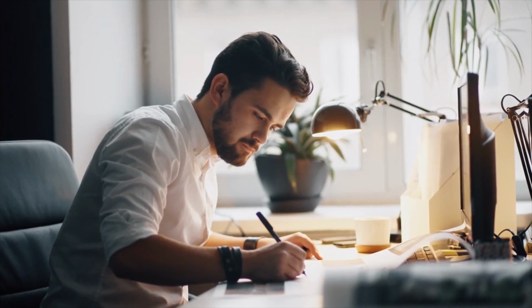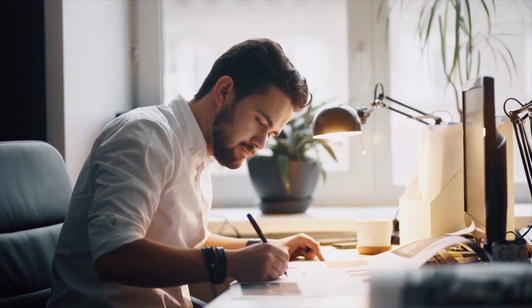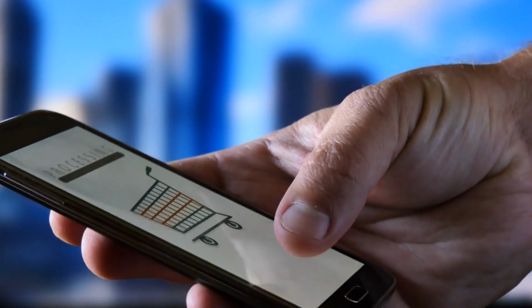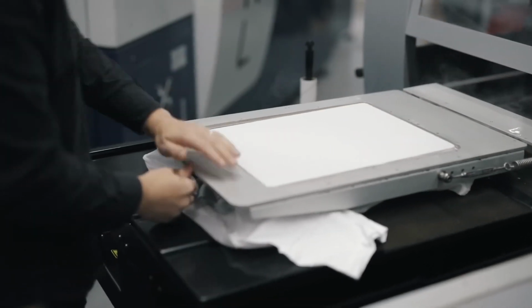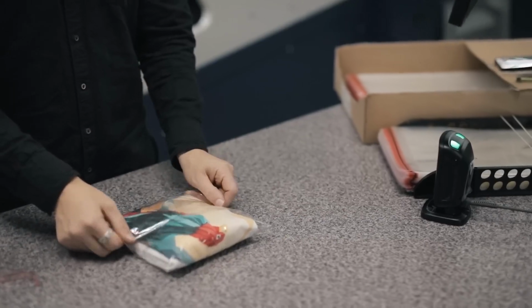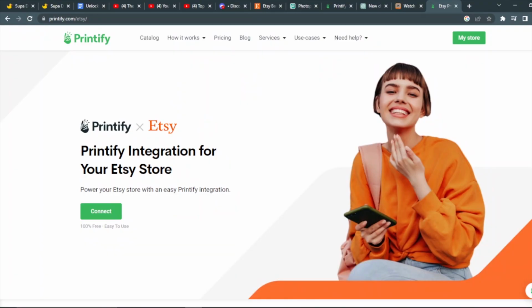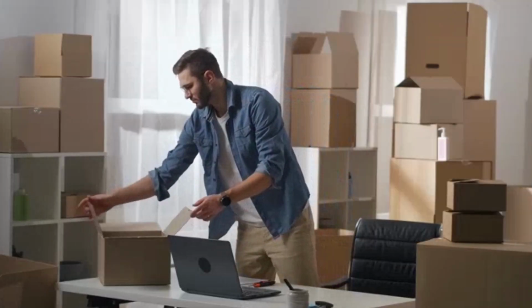The print-on-demand business model means that after you've uploaded your pattern to something and posted it to your Etsy shop, when someone comes along and buys that product from your shop, Printify will take a blank version of that product, send it through a printing machine that will print on your pattern, and then they'll even package it up and ship it off directly to your customer. Another cool feature is that Printify integrates directly with Etsy, meaning after you've created a product with your pattern, you can post it directly to your shop ready to buy. The downside is that it costs about 20 cents per listing on Etsy, which can add up.